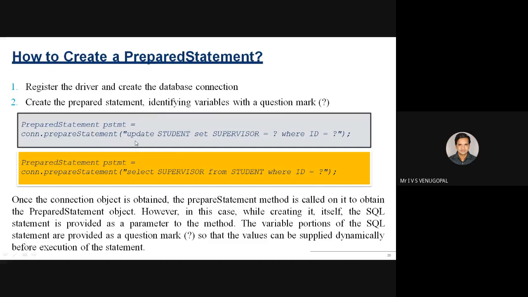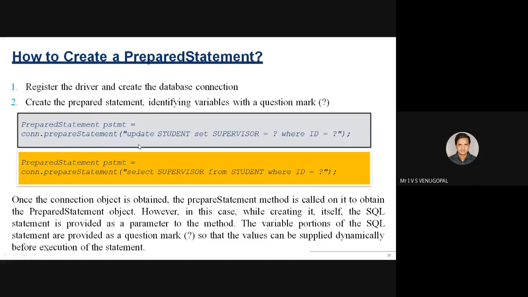Whereas for a normal statement, you need to pass the query via a statement object. So for the normal statement you wrote Statement stmt equal to con dot createStatement. Next step, via the statement object, you need to send the SQL queries.